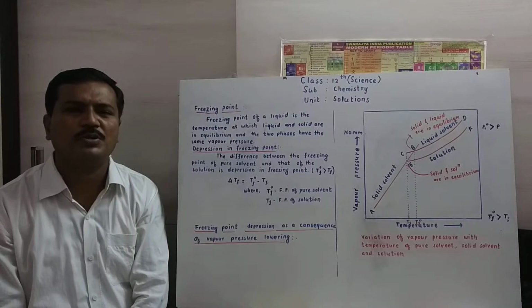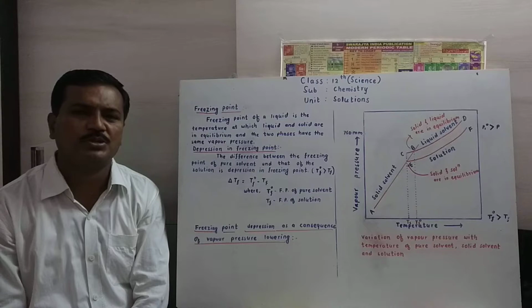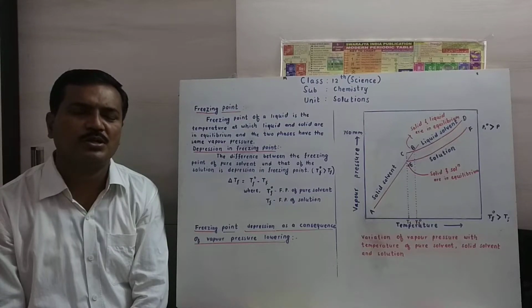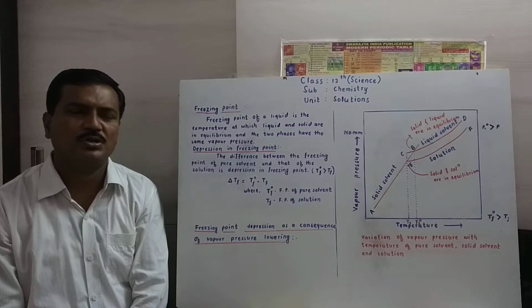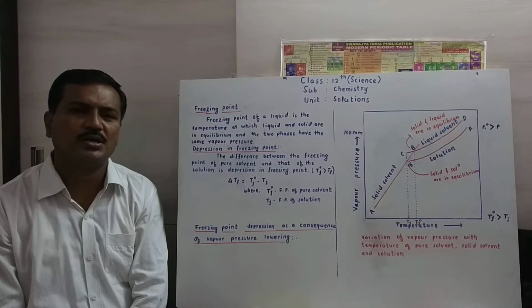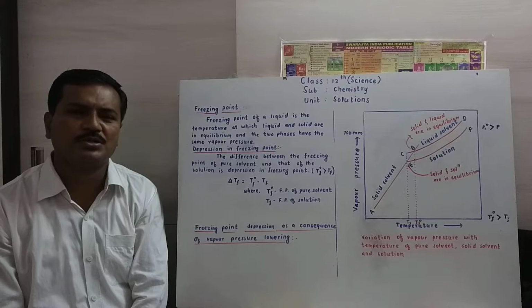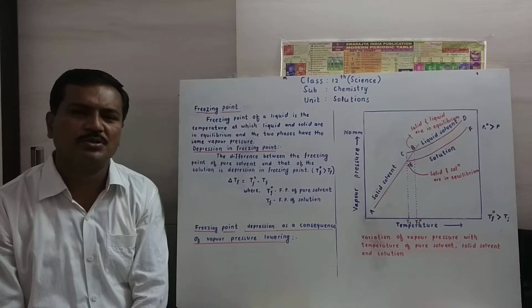Freezing point of a liquid is the temperature at which liquid and solid are in equilibrium and the two phases have the same vapor pressure. Before that, we should consider one example. When salt is added into ice, the freezing point of ice can be depressed up to minus 21 degrees Celsius.